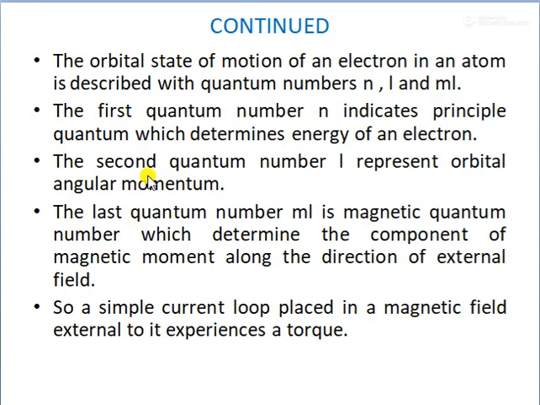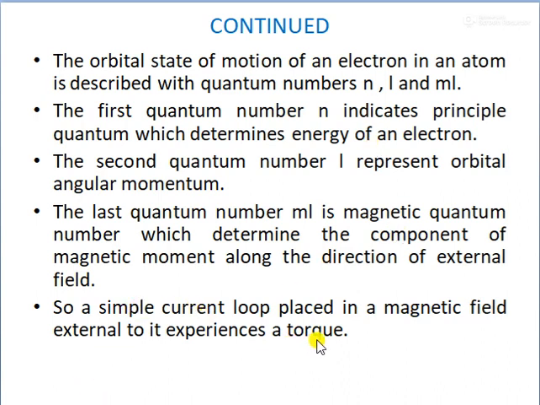Now the orbital state of the motion of an electron in an atom is described with the quantum numbers n, l and ml. Here n is the first quantum number, which indicates the energy of the electron; l is the second quantum number, which represents orbital angular momentum; and ml is the last quantum number, which determines the component of magnetic moment along the direction of the external field. These three quantum numbers represent the orbital state of motion of electrons.